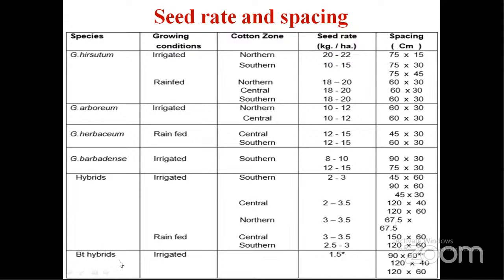Nowadays, almost all farmers are cultivating BT cotton only, with a seed rate of 1.5 to 2 kg per hectare and spacing of 19 to 60 centimeters. This seed rate and spacing are also very important. And the seed rate of BT cotton has been asked in competitive exams many times. That is 1.5 kg per hectare.